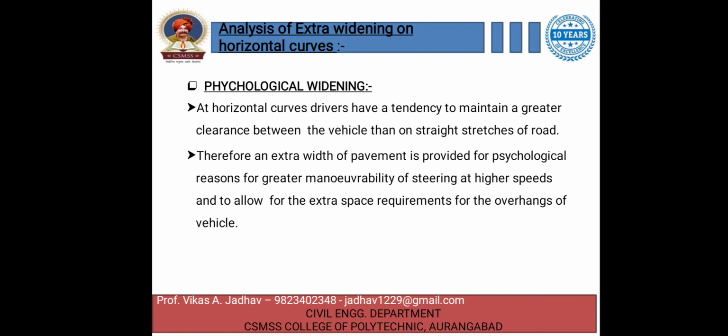So therefore an extra width of pavement is provided for psychological reasons, for greater maneuverability of steering at higher speed, and to allow for extra space requirement for the overhangs of vehicles. For this purpose some extra width is provided, so that will be psychological widening.